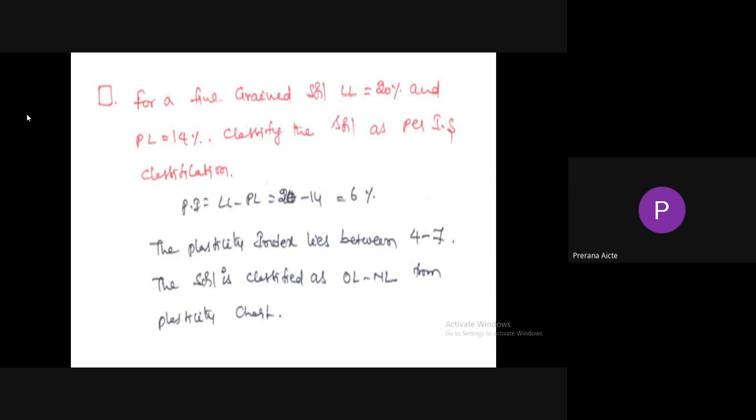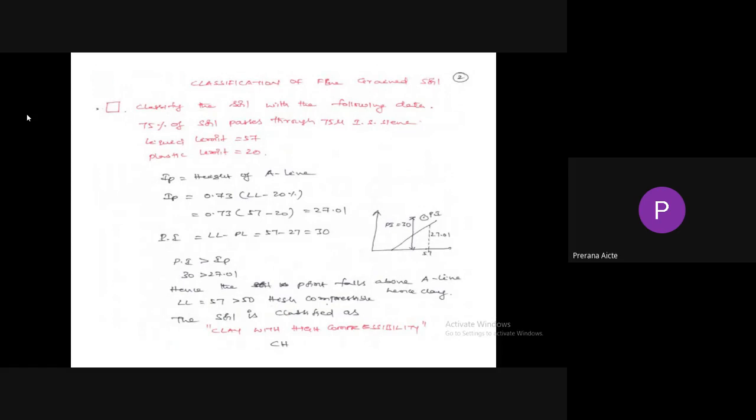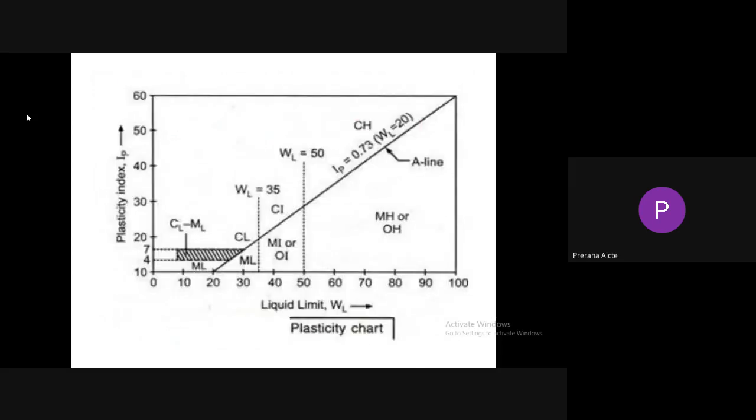So the plasticity index equals liquid limit minus plastic limit, 20 minus 14, equal to 6%. So the plasticity index lies between 4 to 7. The soil is classified as OL or ML from the plasticity chart. Here we can see that when the plasticity index is between 4 to 7, the soil is classified as OL or ML. From the plasticity chart, we can say that it is OL or ML.